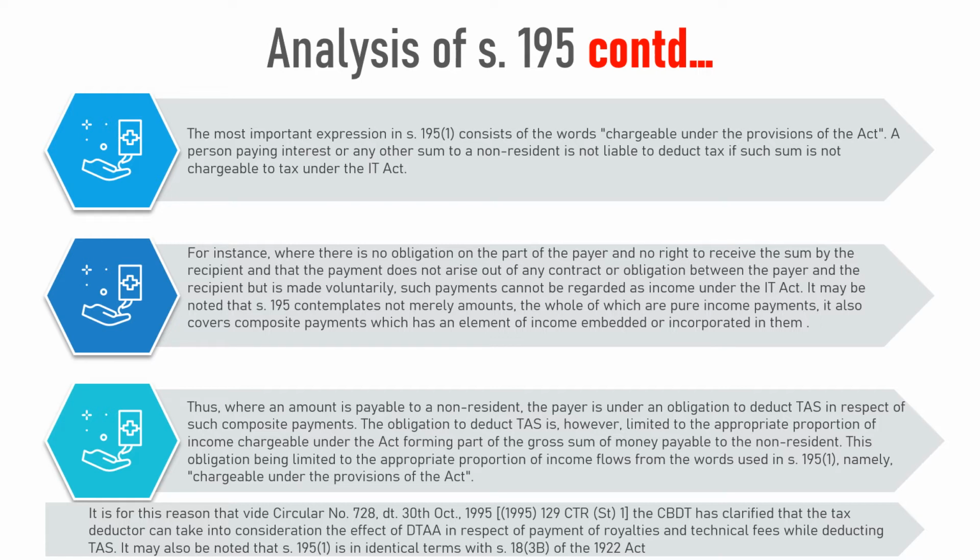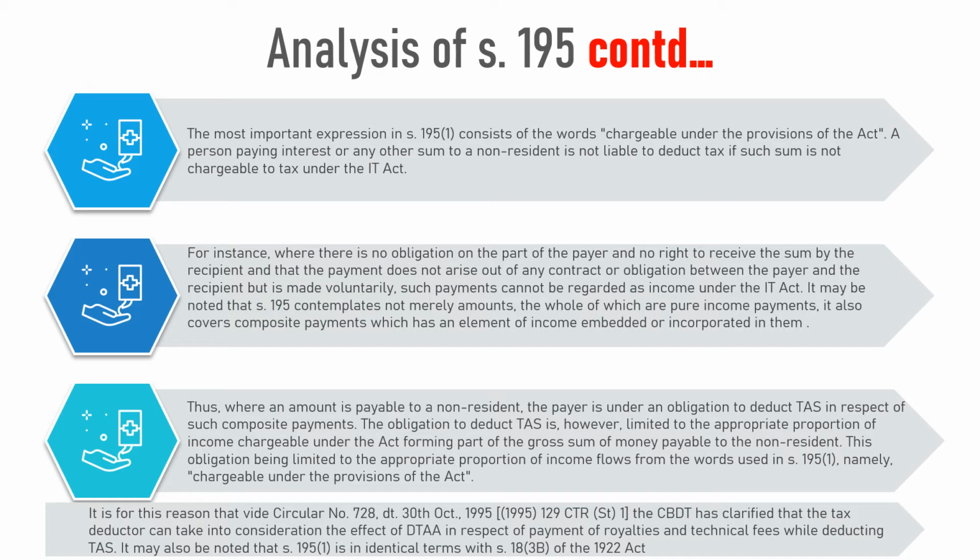It may be noted that section 195 contemplates not merely amounts, the whole of which are pure income payments. It also covers composite payments which have an element of income embedded or incorporated in them. Thus, when an amount is payable to a non-resident, the payer is under an obligation to deduct tax at source in respect of such composite payments.